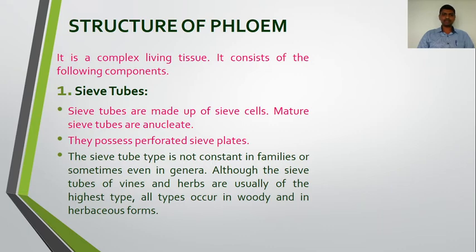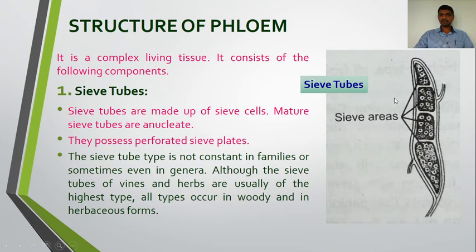The first one is the sieve tubes. Sieve tubes are made up of sieve cells. Sieve means small pores can be seen. So such tubes we call sieve tubes. Sieve tubes are made up of sieve cells, and mature sieve tubes are anucleate, without nucleus. They possess perforated sieve plates. Here in this diagram we can see clearly the sieve tube. This is a sieve tube that possesses the sieve areas where the small pores we can see. These are called sieve. Okay. So sieve tubes are made up of sieve cells. This is an individual sieve cell. Mature sieve tubes are anucleate. They possess perforated sieve plates.